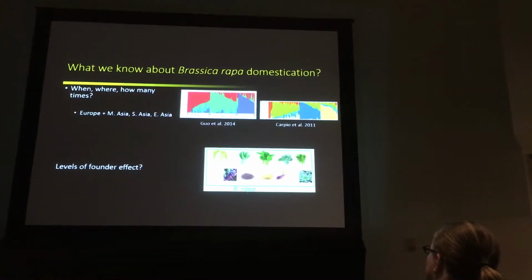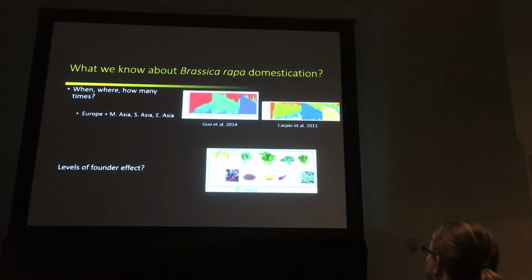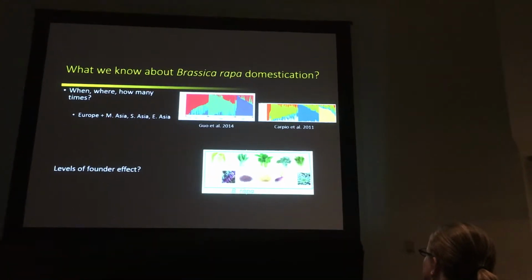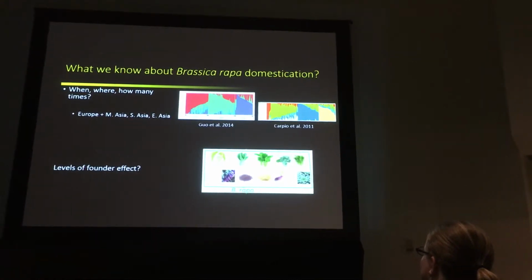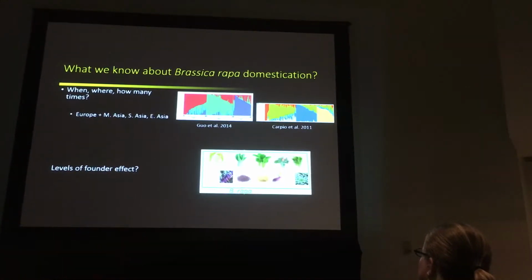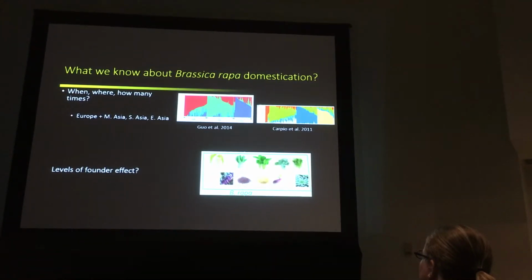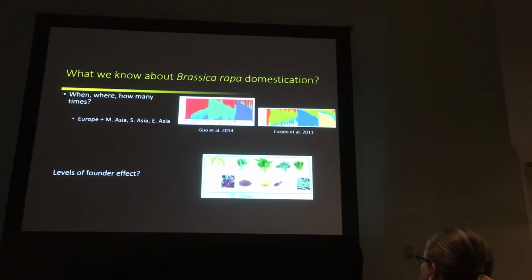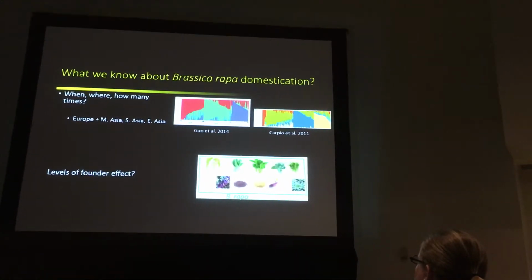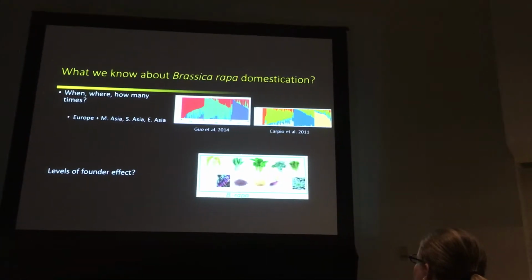Generally, the conclusion is we can roughly have 3 groups, as you can see here, demonstrated by different colors. And these groups can geographically be divided into a Europe and Mid-Asia group, a South Asia group, and an East Asia group. But there are a lot of confounding results. It's not well resolved. Another question we are interested in is that commonly during the domestication process, there is a strong founder effect associated with domestication. But for this diverse group, whether they also experienced the same amount of founder effect during their diversification is another interesting question that we are interested in.